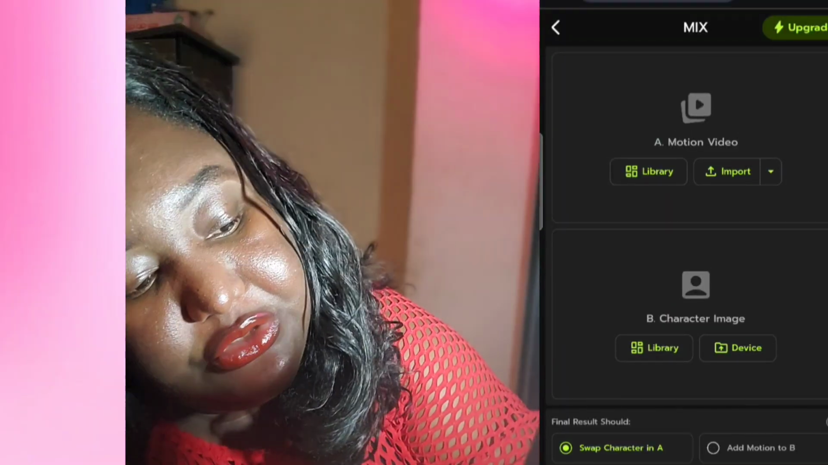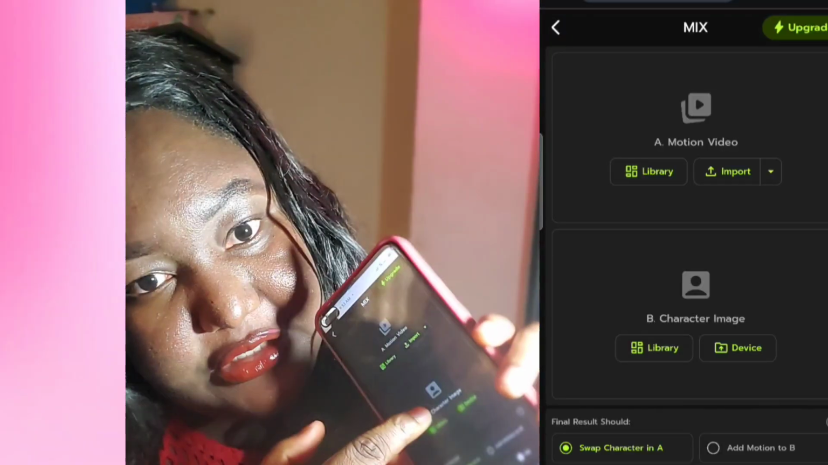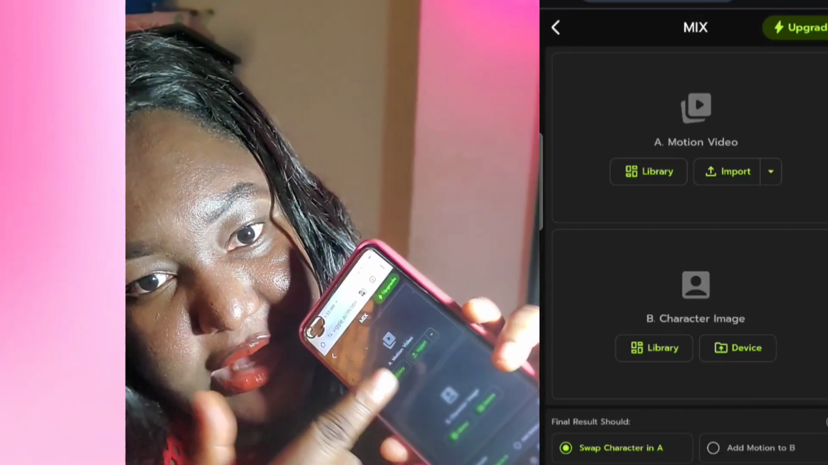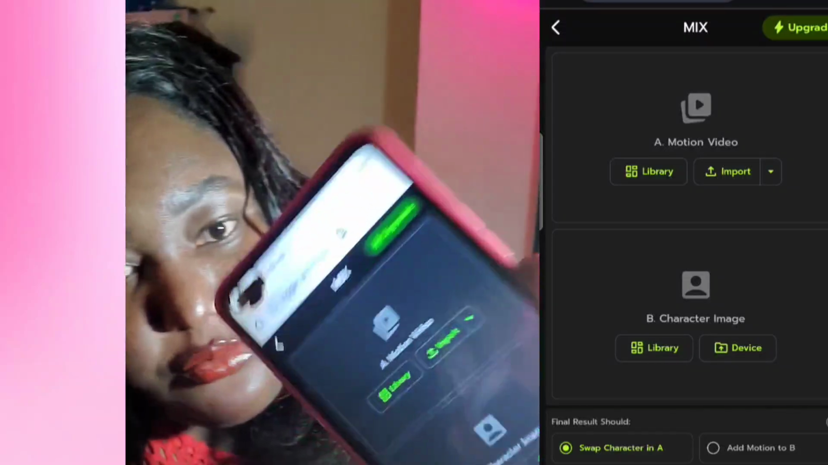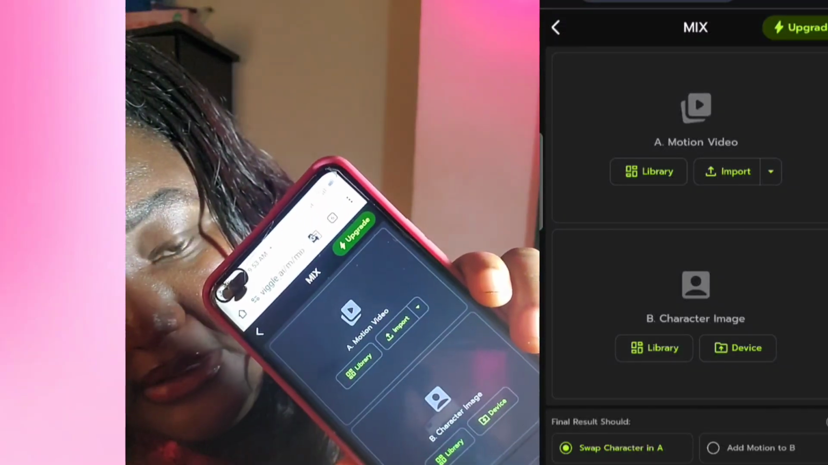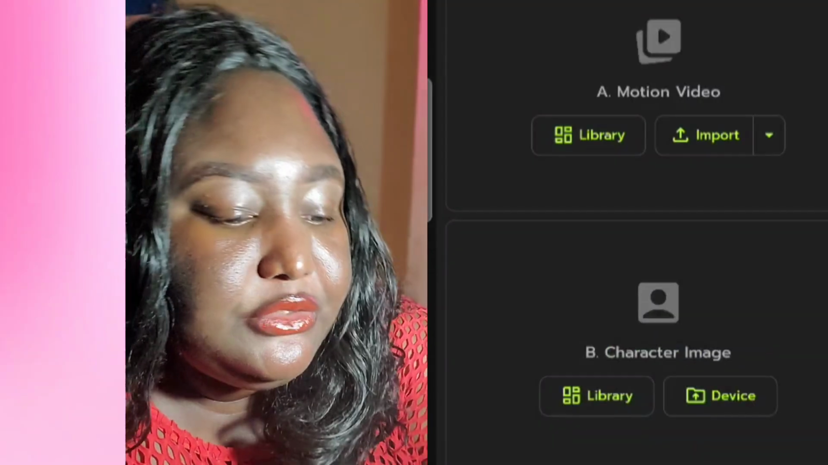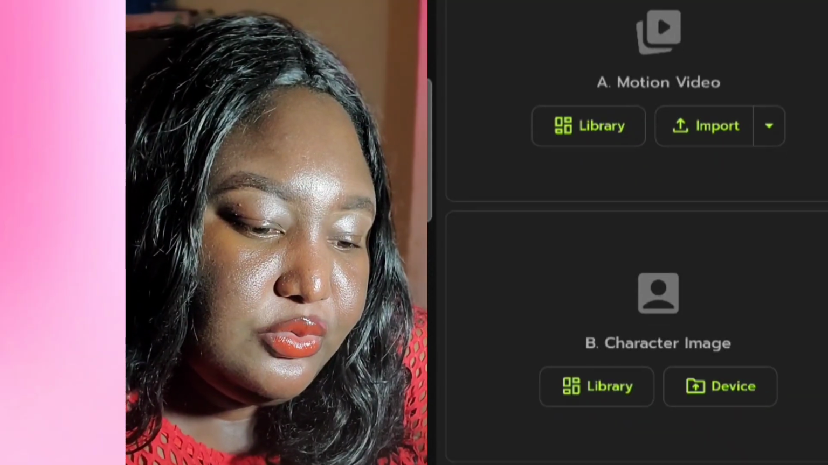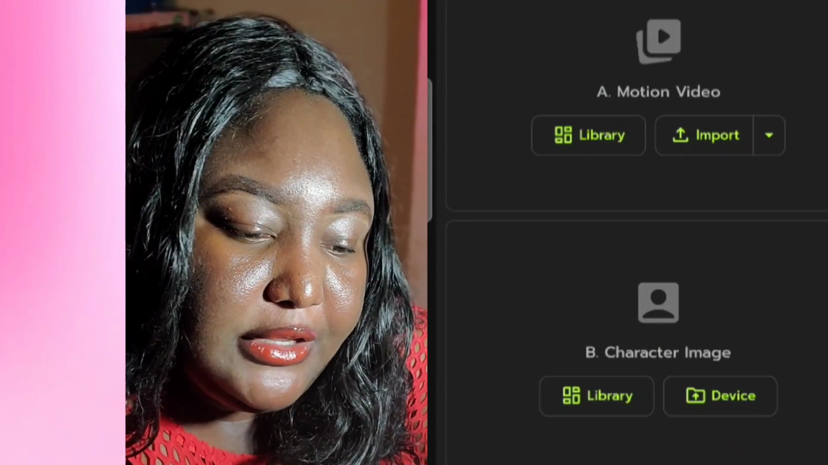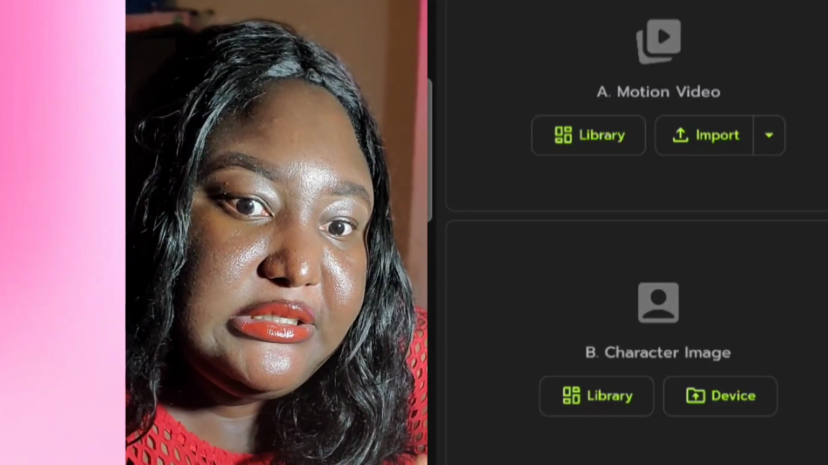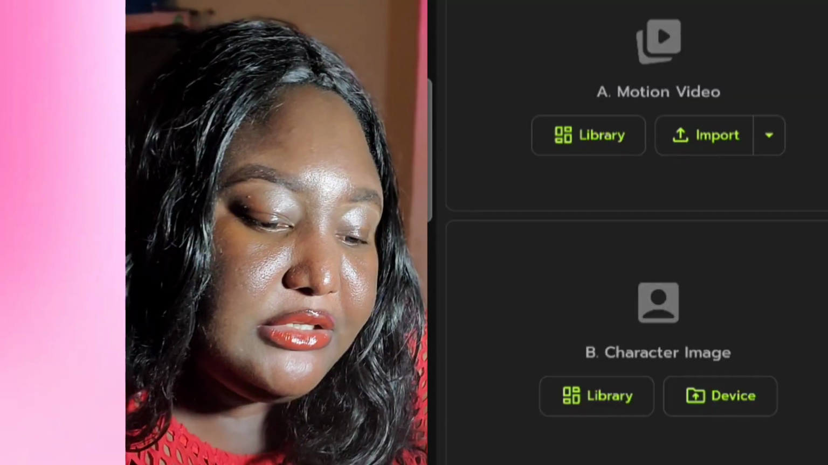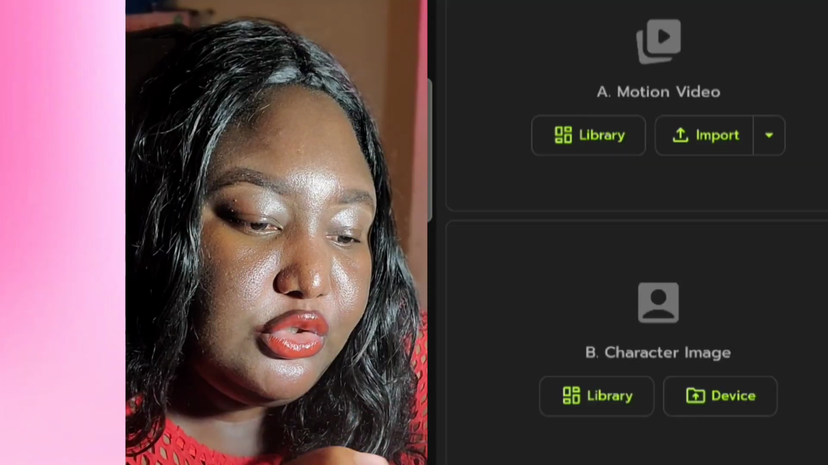The first thing you're going to do is to get a character image. You see there are two boxes. You have A, you have B. Can you see it? Let me come closer. You have A, you have B. You have library, you have device, but we're going to be selecting it from our device. So you just click on device, go to your internal storage and look for your best picture. So which one am I going to use?